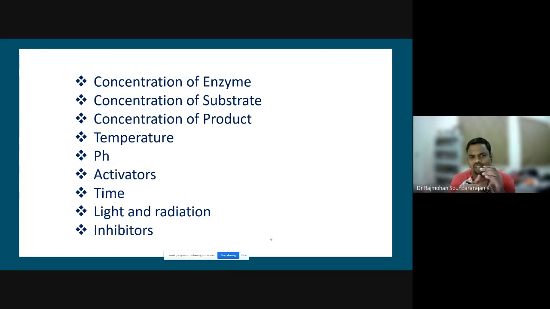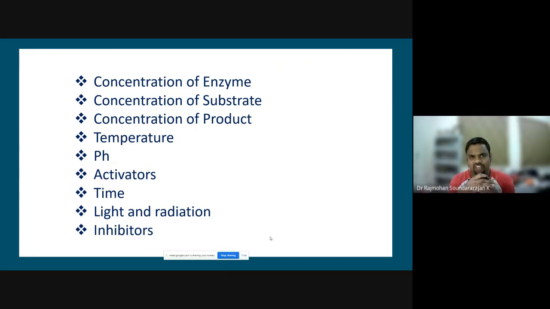Similarly, the more the product is formed, there will be a reduction in the rate of the reaction, because more product formed means more substrate has been consumed, right? So that happens towards the end only. When the concentration of product is more, the rate of the reaction will be less. That's why, if possible, we should keep removing the product that is formed during these biochemical, enzymatic reactions.